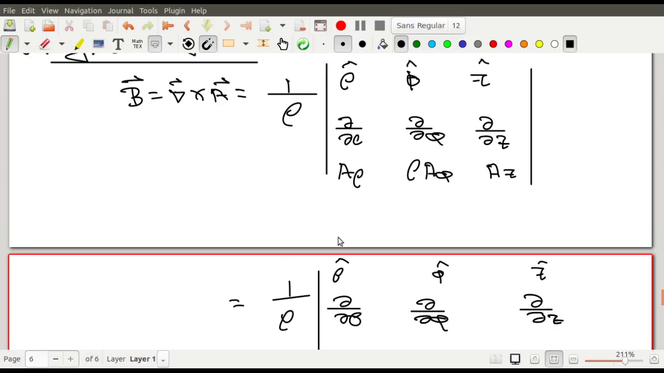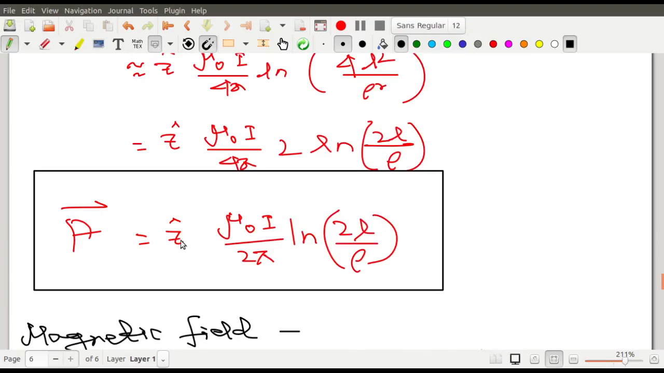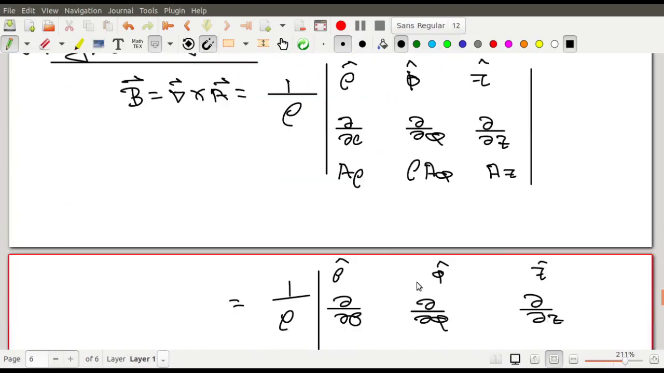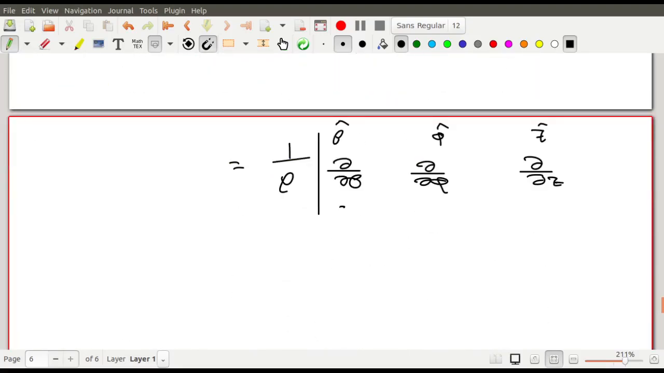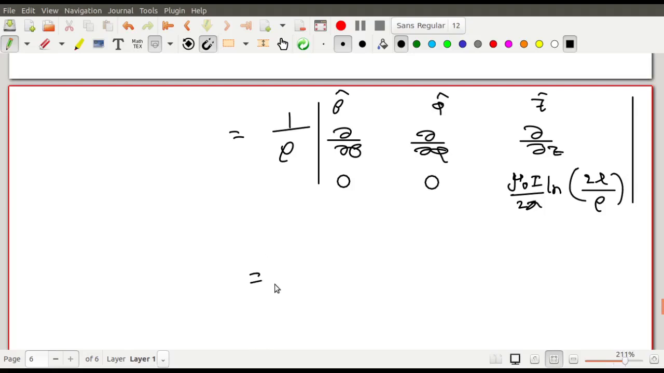আর আমাদের A তে খালি কোন কম্পোনেন্ট আছে? A has only one component. Which one? Only the z cap component. একটাই কম্পোনেন্ট আছে, শুধু z cap. So that is why you may put 0, 0, and only the z cap component is how much? আমাদের z cap component কত আছে দেখে নাও. mu0 I by twice pi log of twice L by rho. হয়ে গেল, that's it. After the calculation you will be very happy at the end. Calculation হয়ে যাওয়ার পরে you should be happy. So only one component will survive over here, that is the rho cap component only.